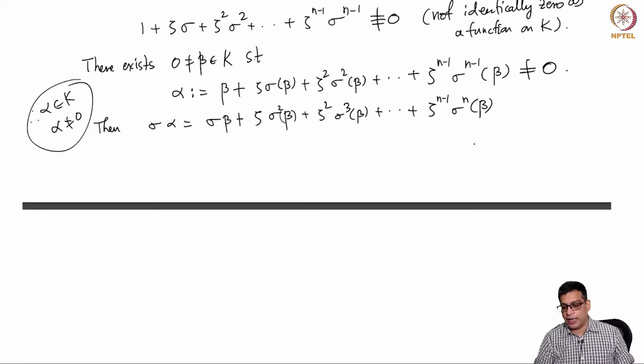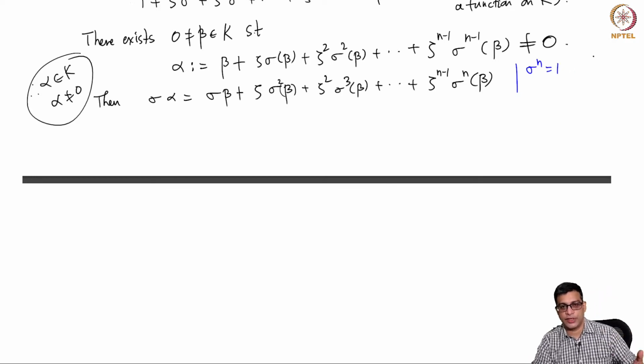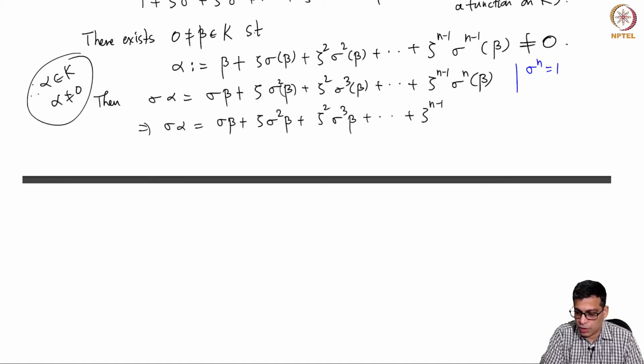But what is sigma power n? Sigma power n is identity, right? Because sigma is the generator of this group which has order n. So this implies sigma alpha is sigma beta plus zeta sigma square beta, zeta square sigma cubed beta all the way up to zeta n minus 1 beta, correct? Because sigma n beta is beta.